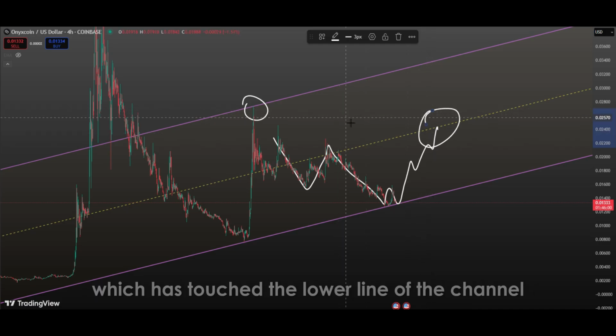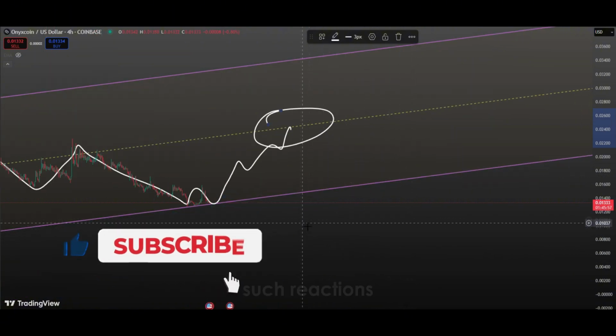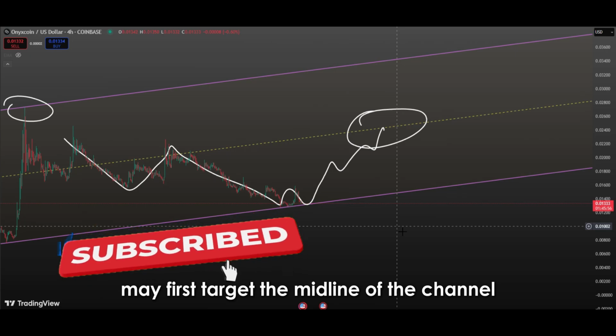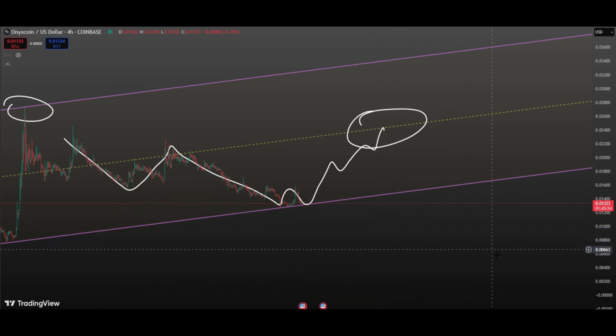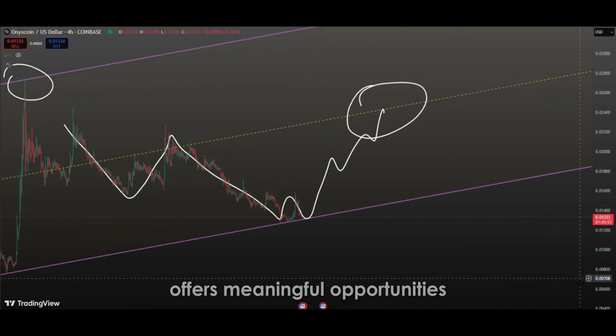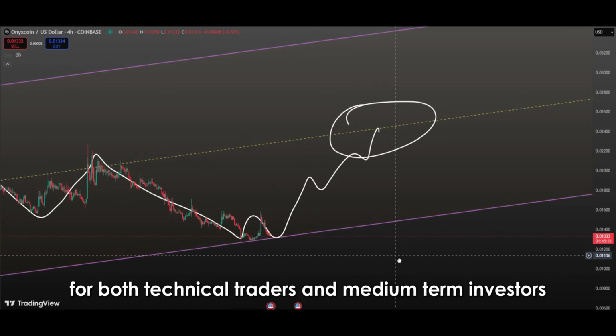If the price, which has touched the lower line of the channel, finds buyers at this level, it could make a strong bounce. Such reactions may first target the midline of the channel and then potentially continue toward the upper boundary. This rhythmic movement within the channel offers meaningful opportunities for both technical traders and medium-term investors.